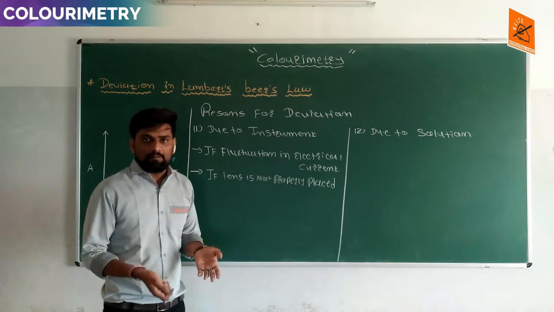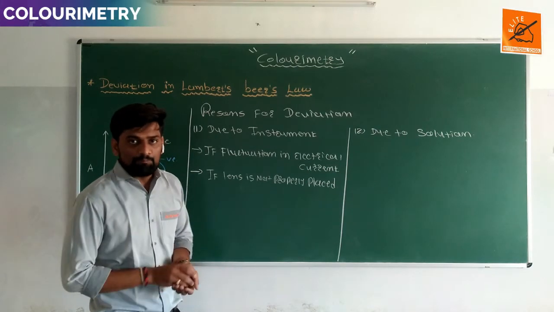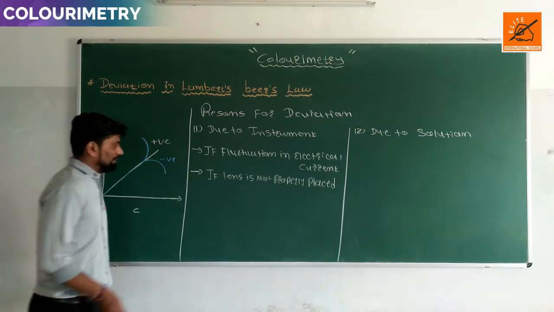If the lens or prism is not properly placed, at that time deviation is formed. So the instrument creates deviation if there is fluctuation in the electrical current, or if the lens or prism is not properly placed.